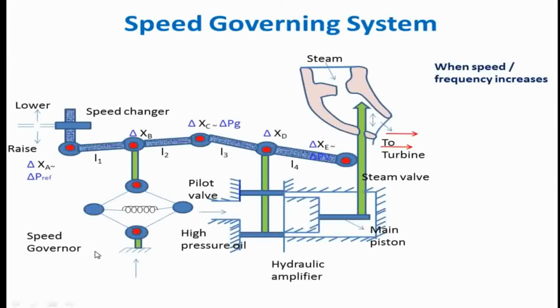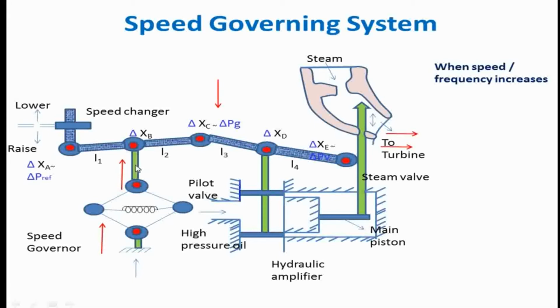Due to this high frequency, the fly balls will go up, and because the fly balls go up, point B will also move up, and if point B moves up, point C will come down.